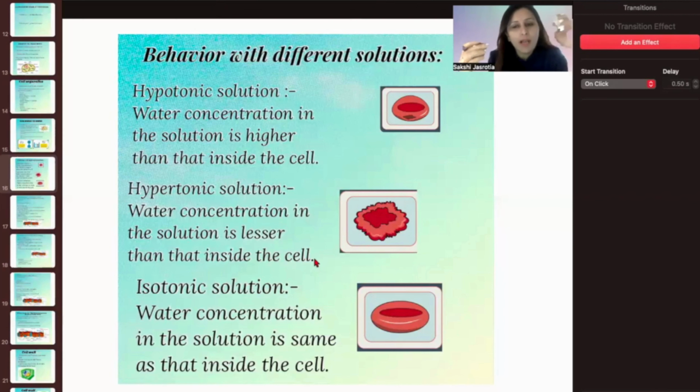Now we come to the isotonic. That means the environment outside is the same as inside the cell. There is no change at all. So what will happen here? No change, it will remain as it is. The cell will neither swell nor shrink. It will remain the way it is. So there will be no change in the cell.